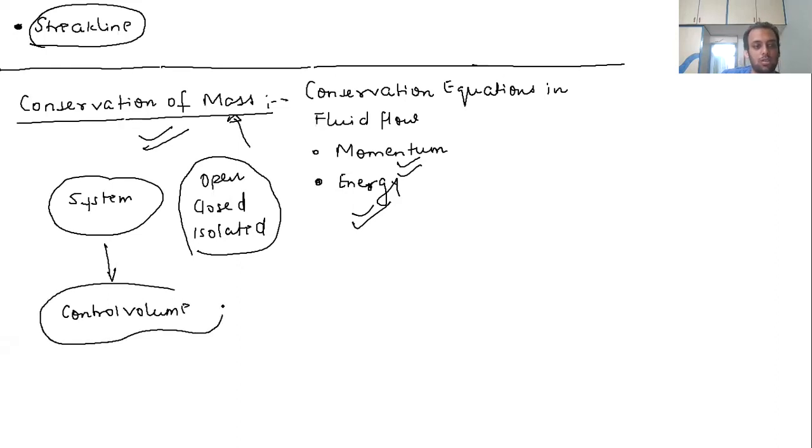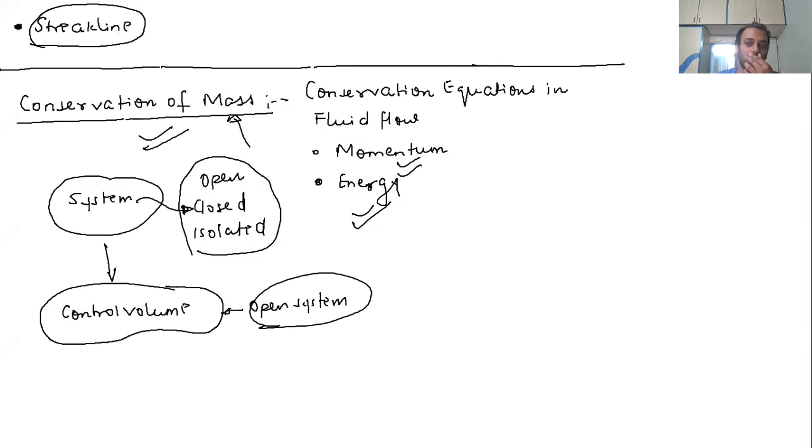Rather than imagining a system, we actually talk about the control volume. This control volume is nothing but an open system. But in fluid, we call this open system a control volume, and the system is a closed system. This is just a different way of interpreting the words.